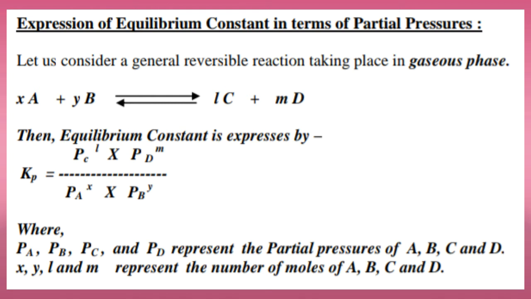Kp is equal to Pc power L into Pd power M divided by Pa power X into Pb power Y. Pa, Pb, Pc and Pd are the partial pressures of A, B, C and D, and X, Y, L and M are the numbers of moles of A, B, C and D.